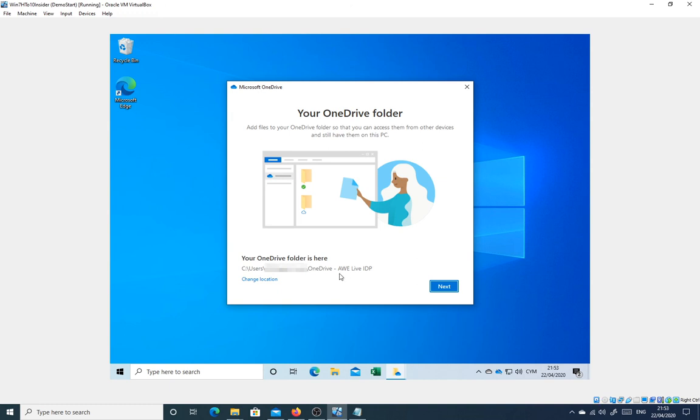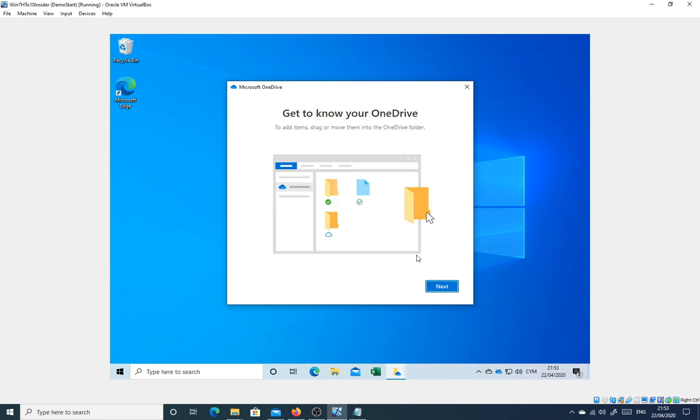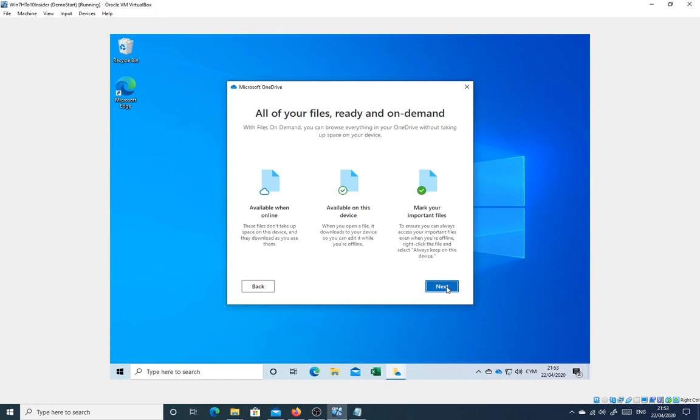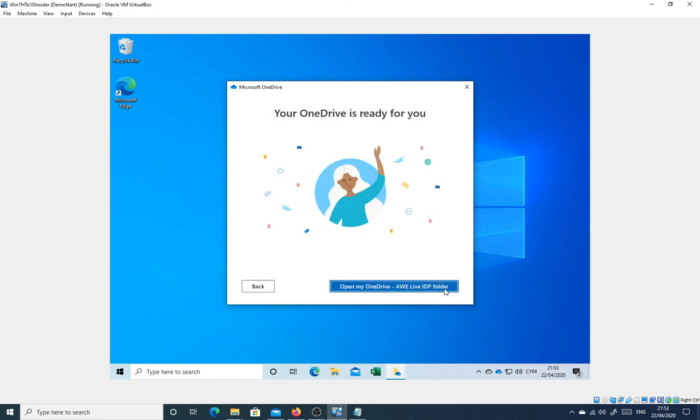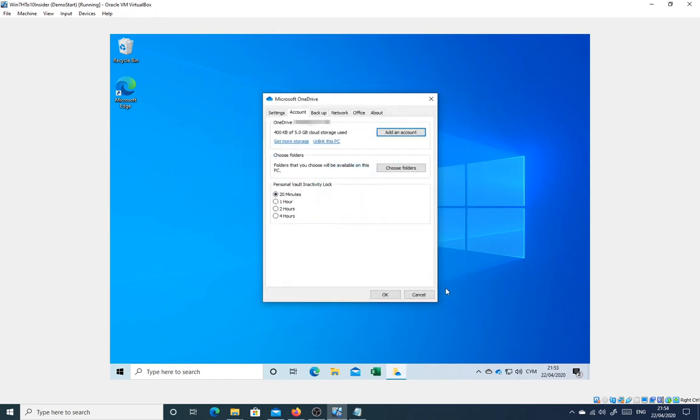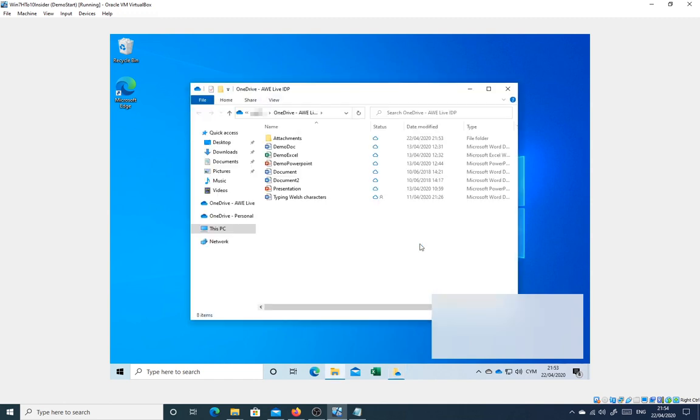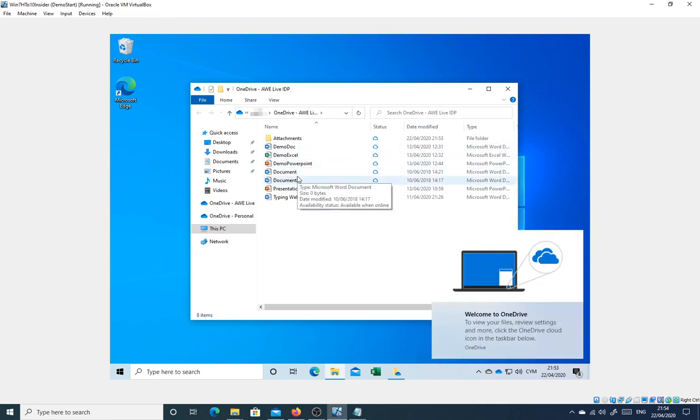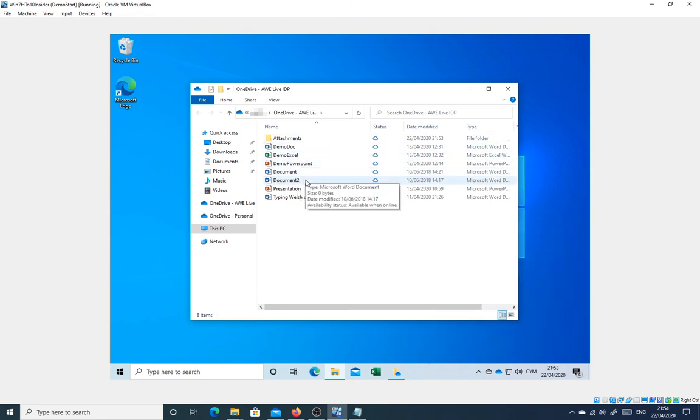So the school OneDrive account will be in a folder called OneDrive HWB Live IDP. And there are the documents from the school OneDrive account.